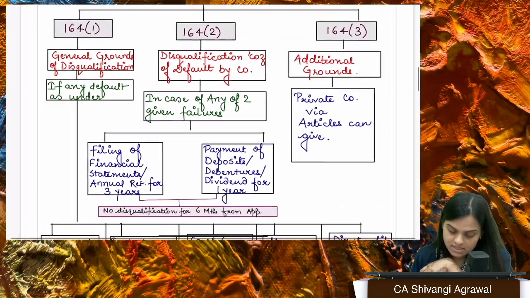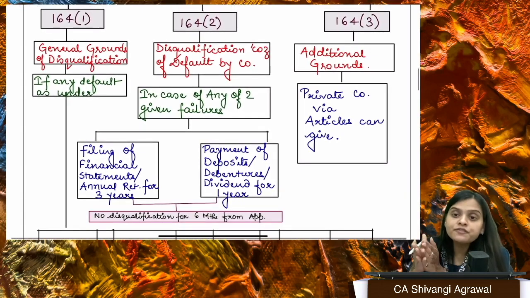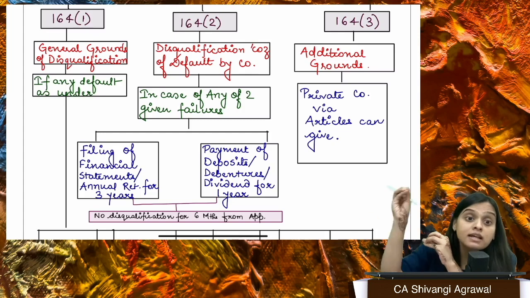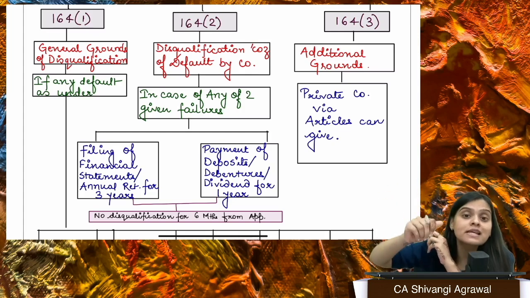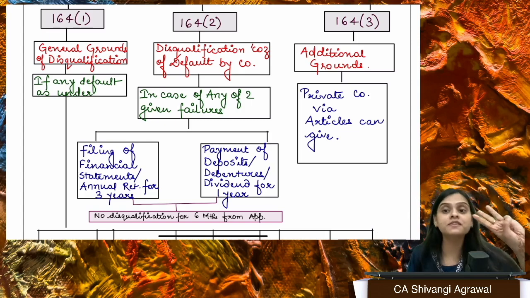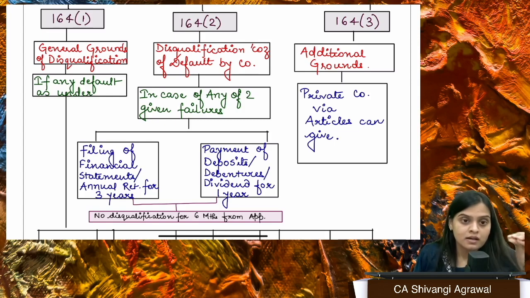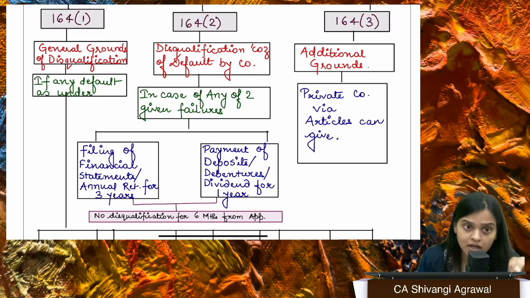What is the other part? Section 164(2). Now, if you are already a director of a company and that particular company has not filed its financial statements or annual returns for continuously 3 years, then listen to me very carefully. You are not eligible to be reappointed as a director of that company or appointed in any other company for 5 years.